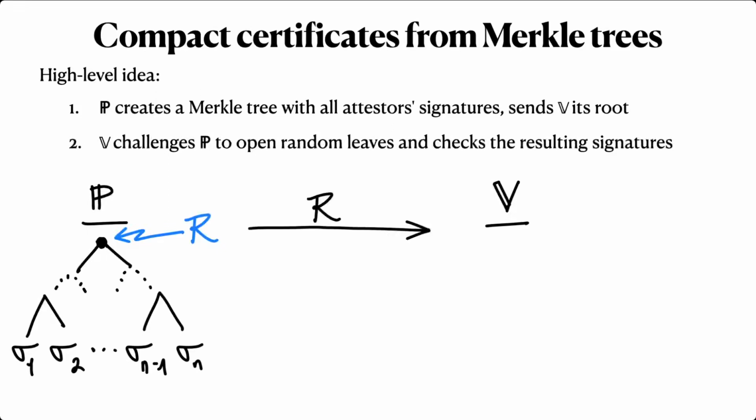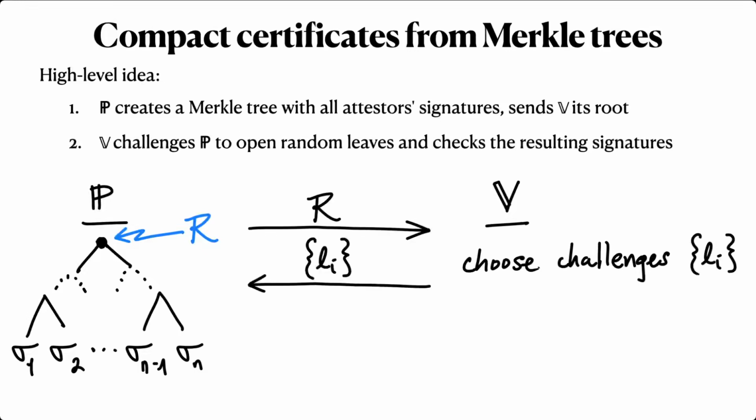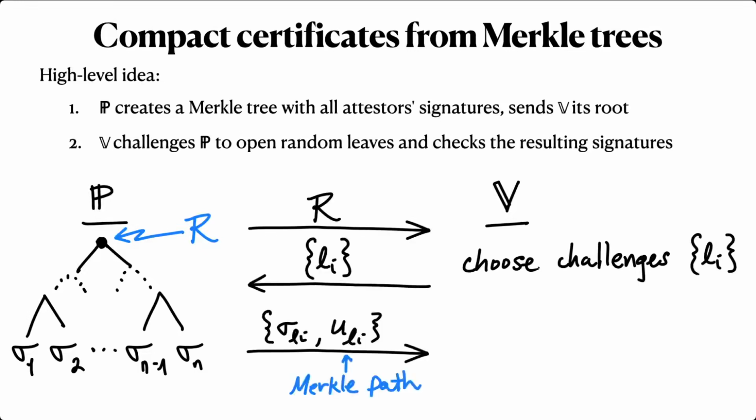It sends R to the verifier, who chooses a set of challenges and sends them to the prover. The prover responds with the signatures in the leaves corresponding to each challenge, plus the Merkle path authenticating that leaf against the root R. And finally, the verifier checks all of the signatures and all of the authenticating paths.